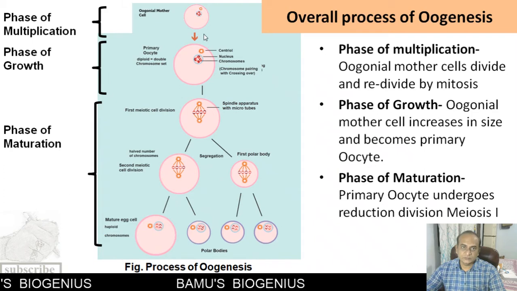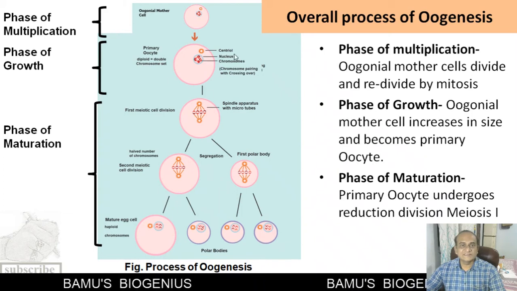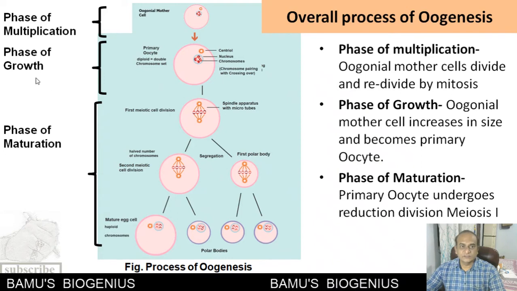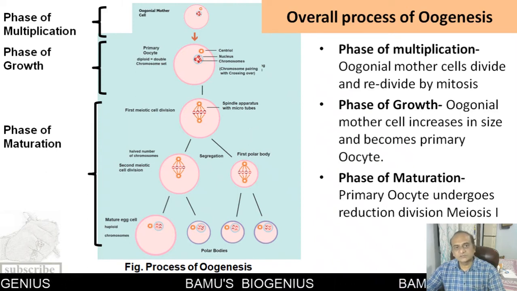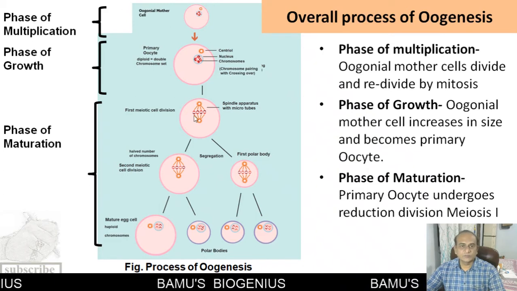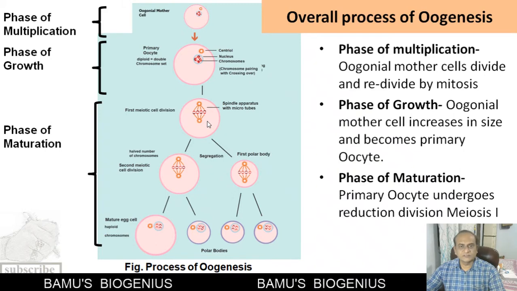After that, the oogonial mother cell enters the phase of growth, where it accumulates nutrients from the surrounding medium in the ovary and increases in size. This is known as a primary oocyte. So this is the phase of growth. After that, this primary oocyte enters the first meiotic cell division. As soon as it enters the first meiotic division, at the prophase 1 diplotene stage, the growth or development of this primary oocyte stops.